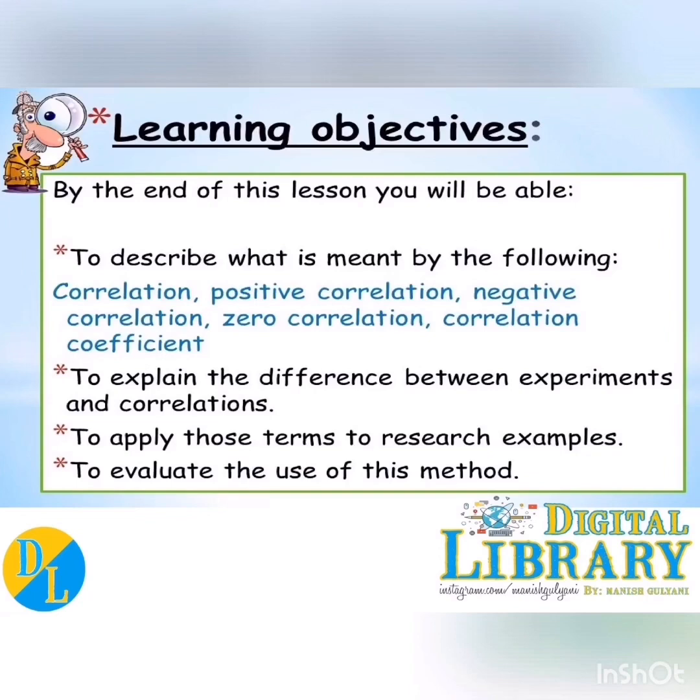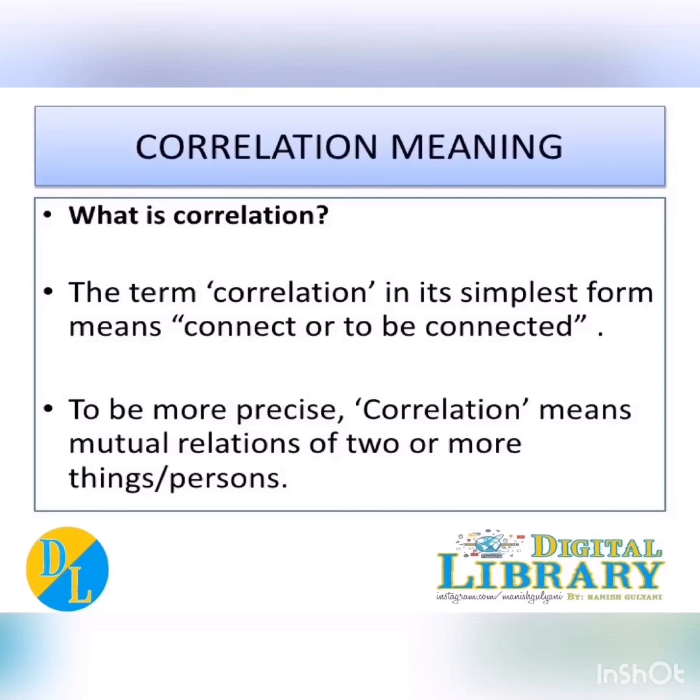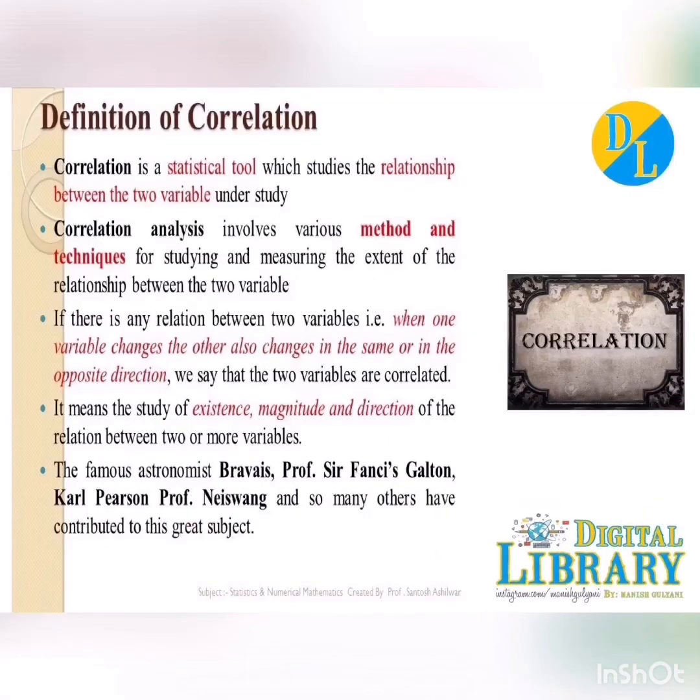What is correlation? Correlation simply means connect or to be connected. In other words, you can say it is a process of establishing a relationship or connection between two or more things. Or in simple language, you can say correlation is a statistical technique which tells about the relationship between two or more variables. What types of relationship between two variables have?